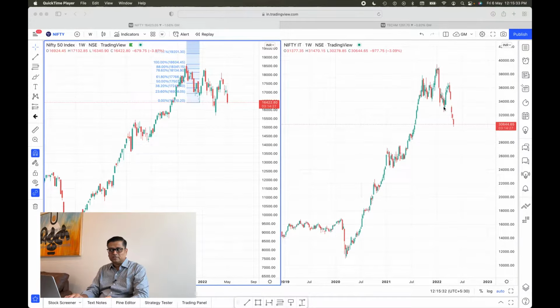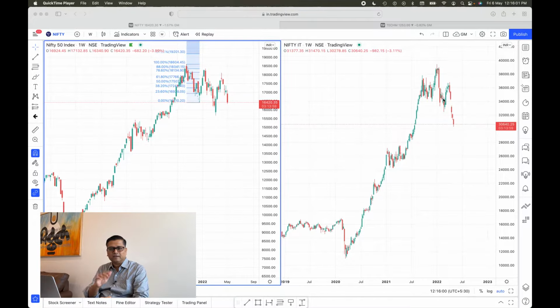Even though this fall is limited to only the last 3 to 4 months, it is vicious compared to the Nifty fall. Nifty is an index of 50 different stocks, so some stock or the other is holding, majorly Reliance Industries is holding on to the Nifty as an index. But IT, recently after the month of January, has been consistently an underperformer. Let's quickly go to the charts to see how these sectorial stocks are performing with respect to the sectorial index.